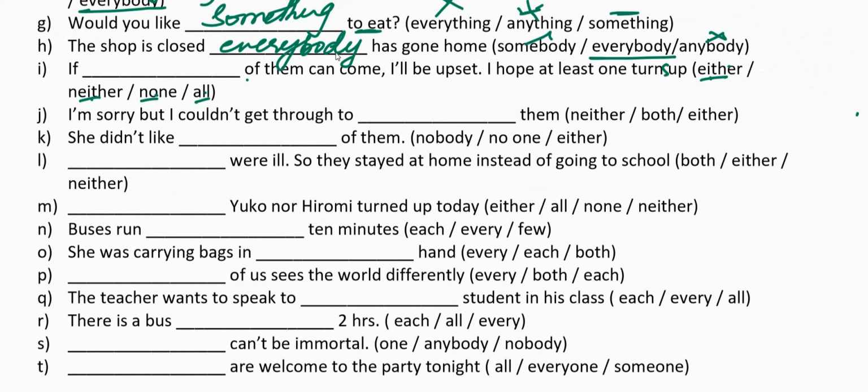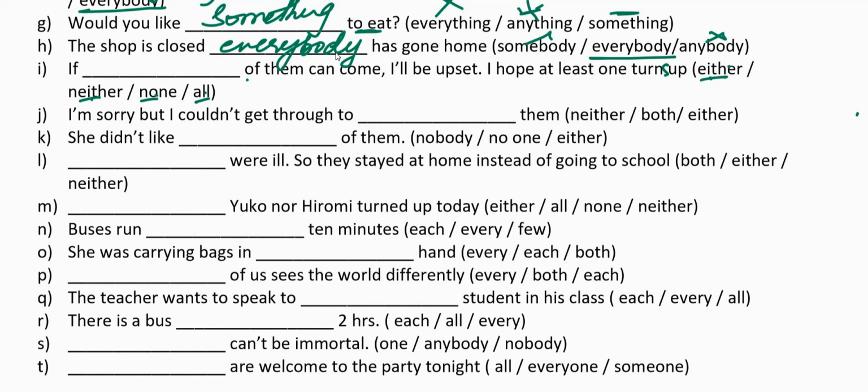Okay, so here in this sentence, if dash of them can come, I'll be upset. I hope at least one turns up. By this sentence, we understand that the person here is expecting somebody to come, is expecting one of them to come. If not, the person will be upset.